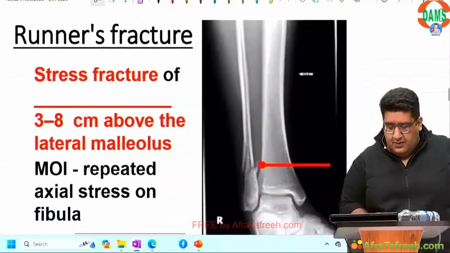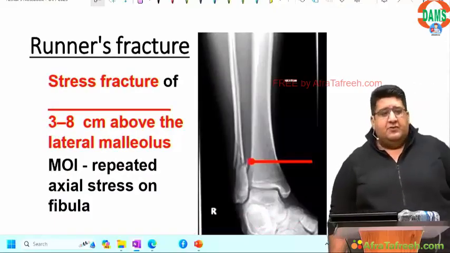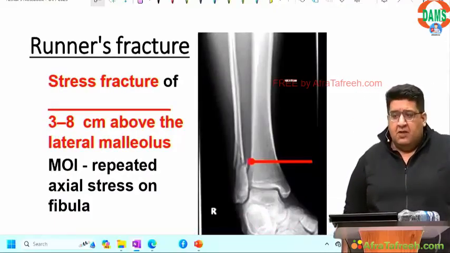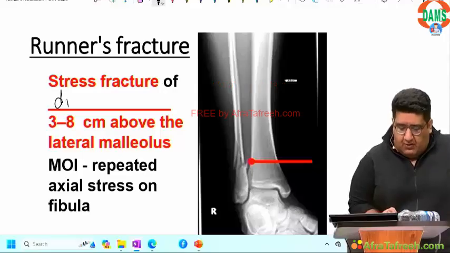Moving over to the next slide, runner's fracture. Sunday morning, 5 a.m. Husband wakes up, wife as well. Darling, where are you going? Husband: marathon, 5 kilometers. Wife is like, if you have to go 250 meters to the market, you take your car. Bloody hell, what are you doing? Husband is like, no darling, my friend has given my name for it. I have to go there. Marathon, Instagram stories, yay. So, stress fracture of distal fibula.